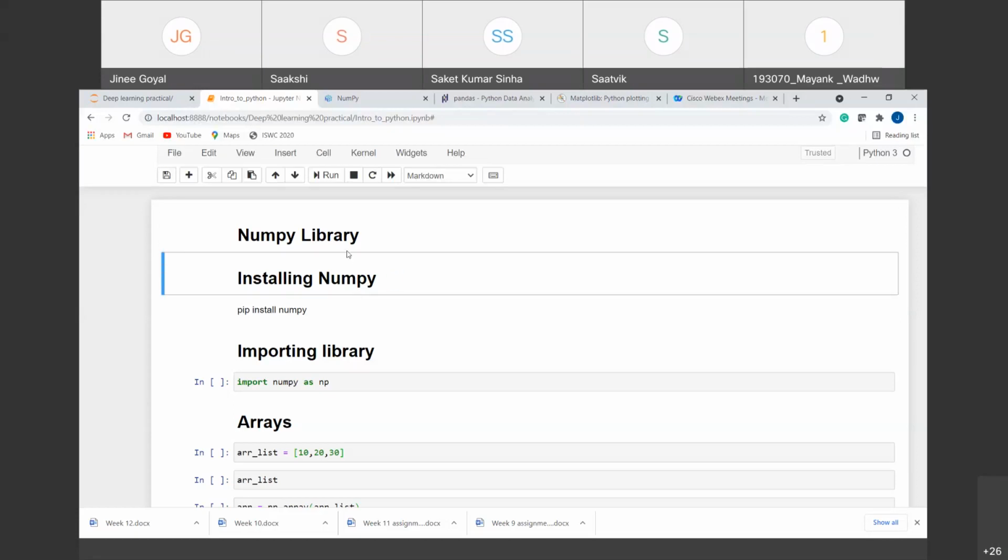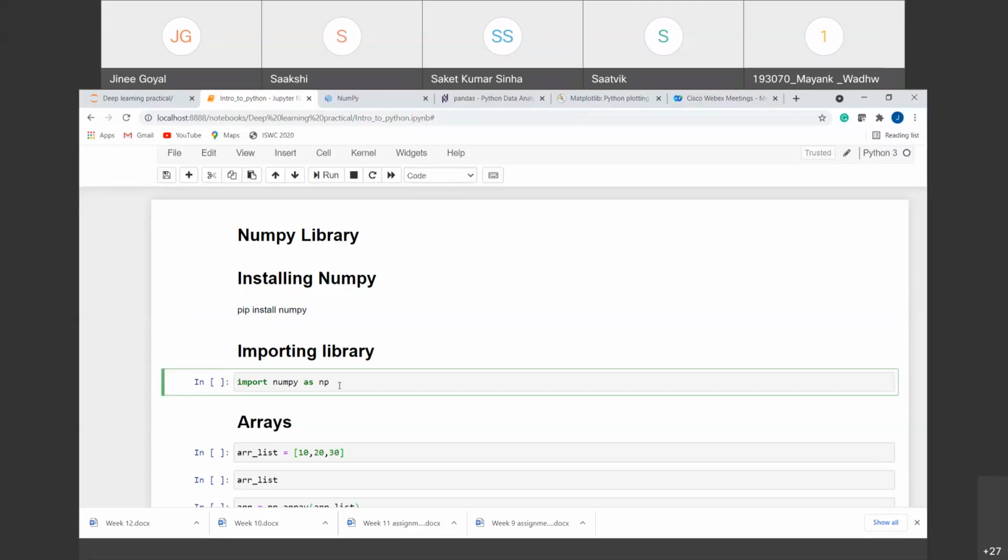Mostly the NumPy library comes inbuilt, like it is already present in the Anaconda environment. But suppose if you are not able to import this library, you can install it using the command pip install NumPy. After installing, you can import this library using import NumPy as NP.